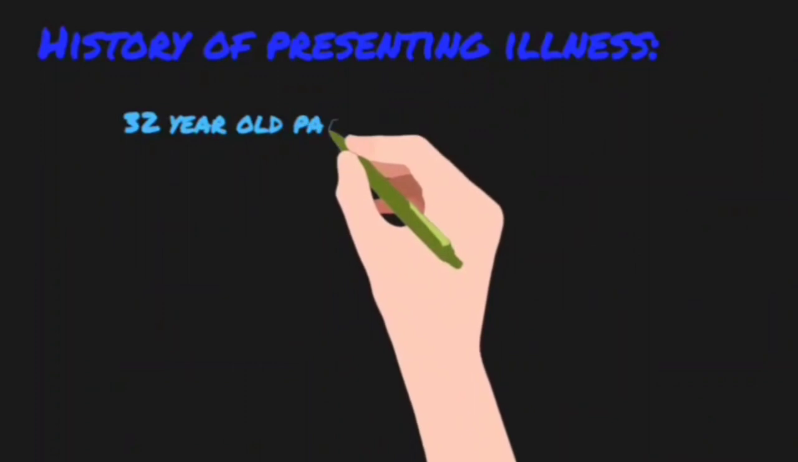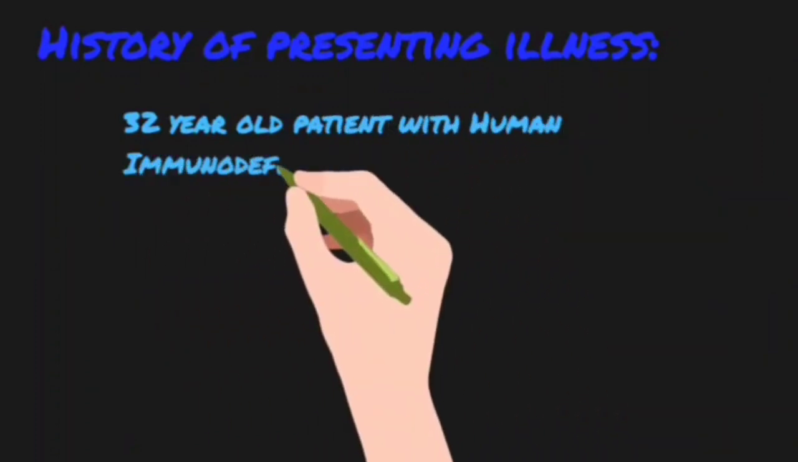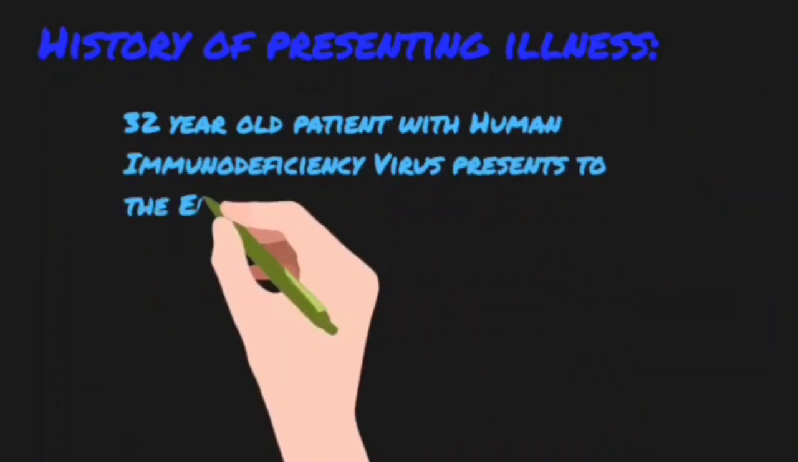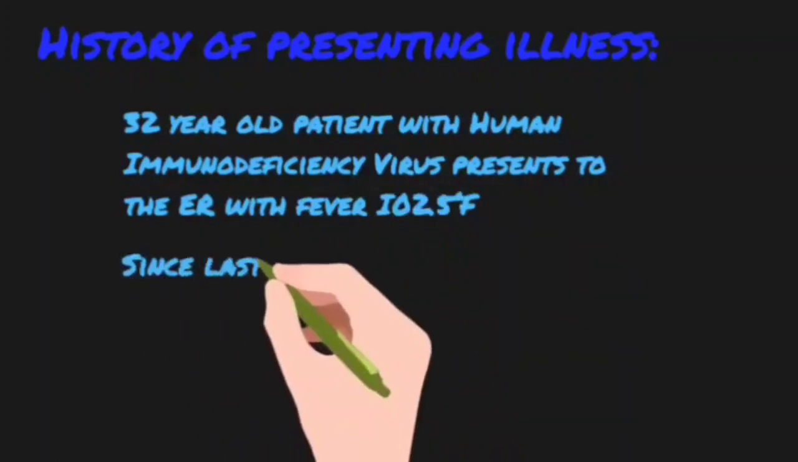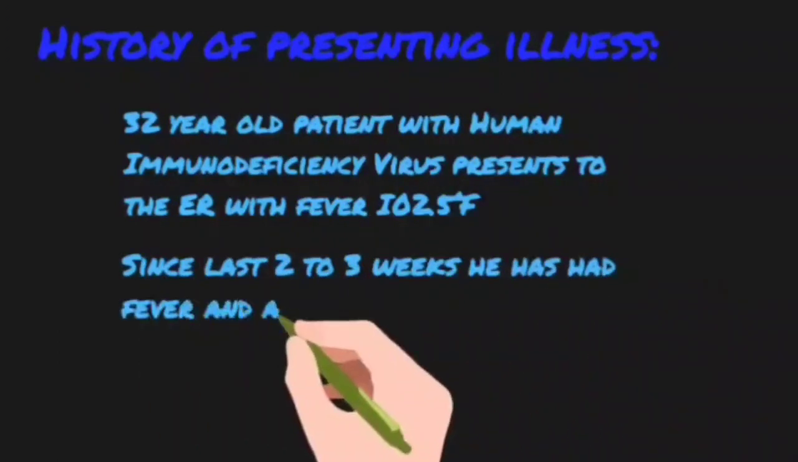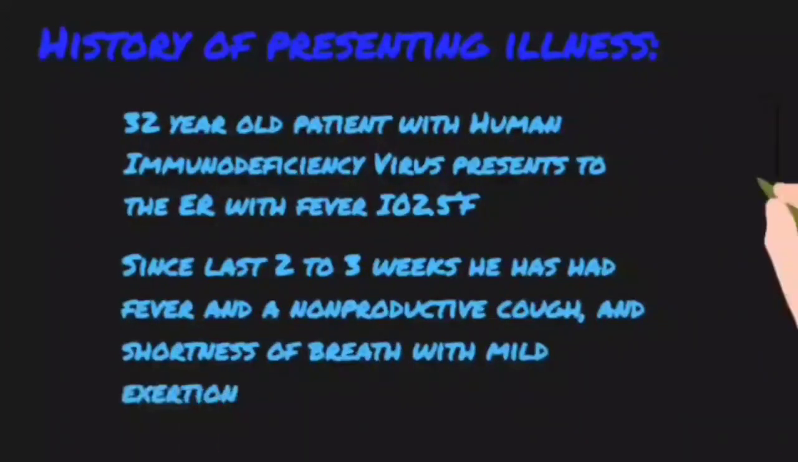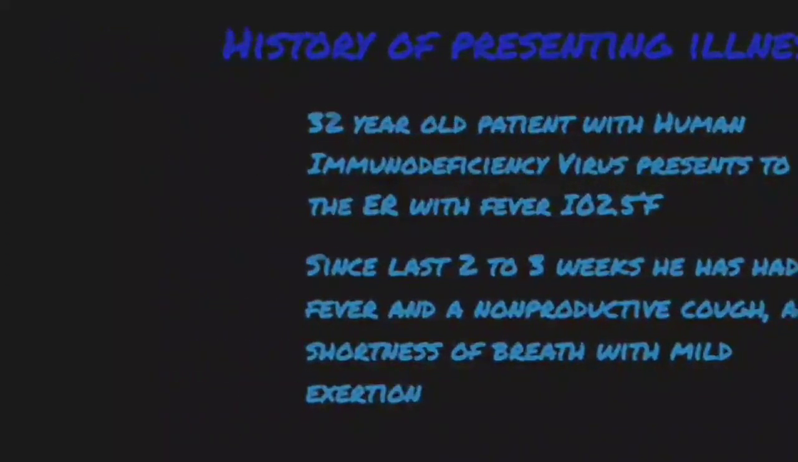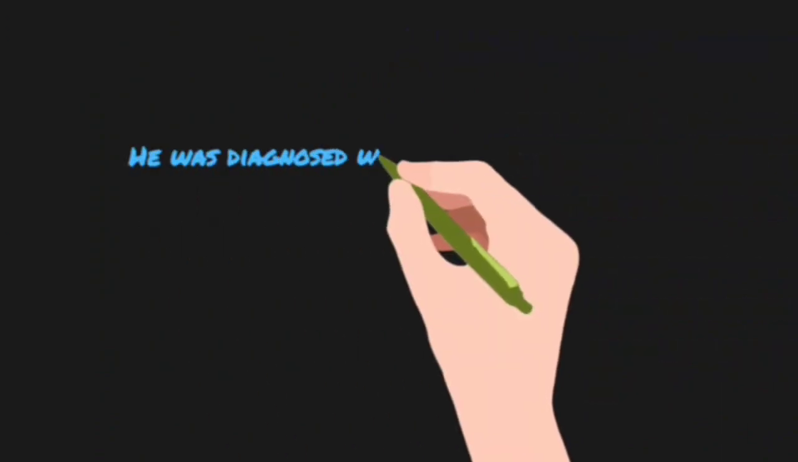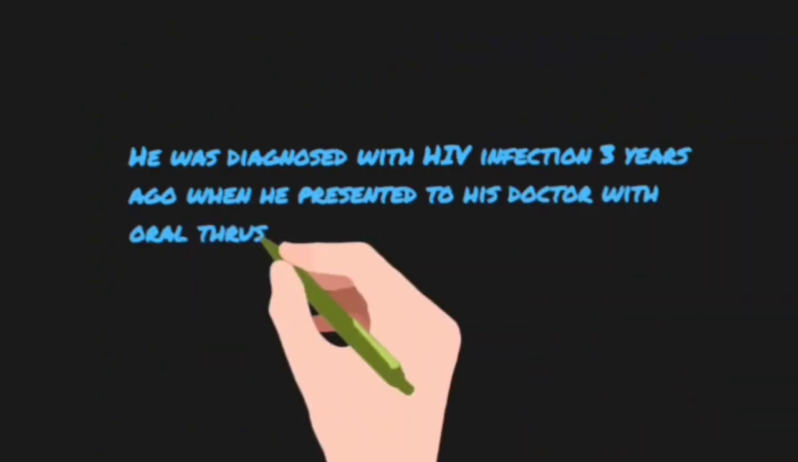Let's see his history. So we have a 32-year-old patient with human immunodeficiency virus presenting to us in the ER with fever of 102.5 degrees Fahrenheit. And for the last 2 to 3 weeks, he's also been experiencing fever with non-productive cough and shortness of breath on exertion. Moving on to his past history, he was diagnosed with HIV 3 years ago and he had oral thrush. And he was on antiretroviral therapy, but he discontinued it because of non-affordability.